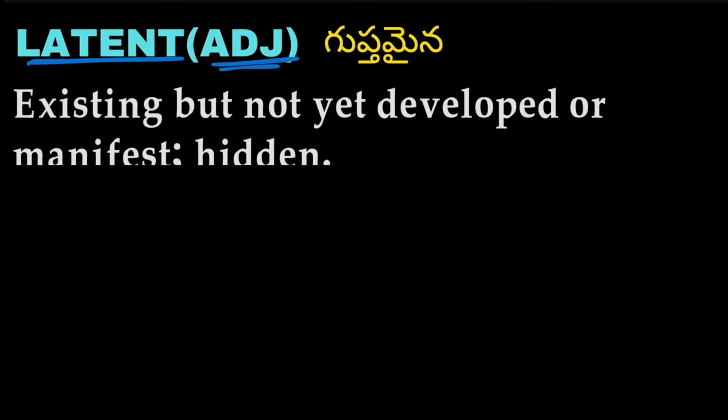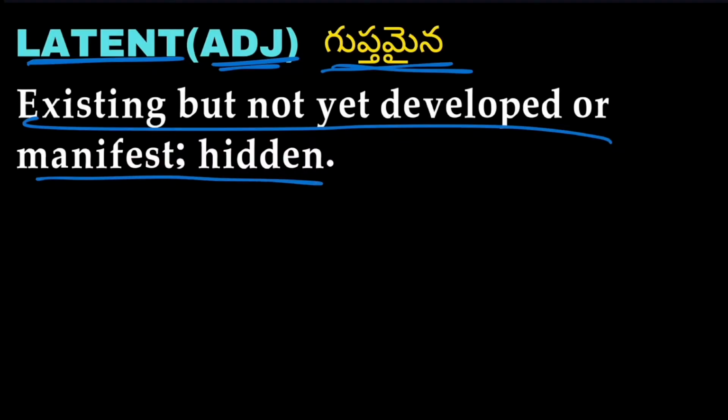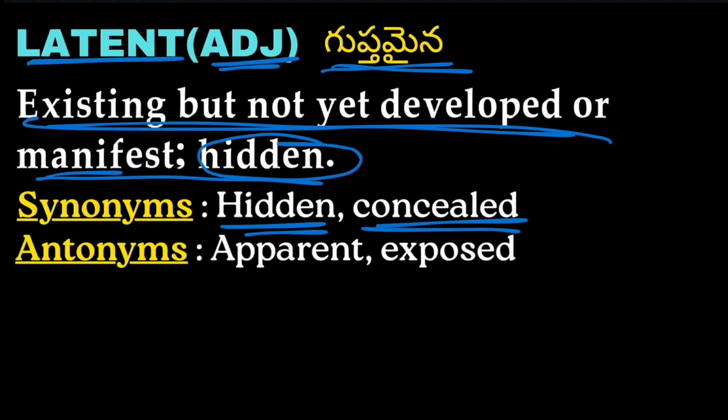The next word we have is latent. It is an adjective. It means guptamaina, existing but not yet developed or manifested. Existing but not yet developed or manifested is called latent, something which is hidden. Synonyms are hidden, concealed. Antonyms are apparent, exposed.